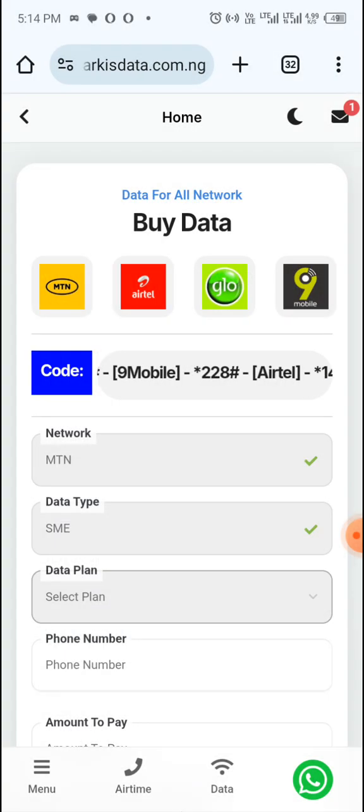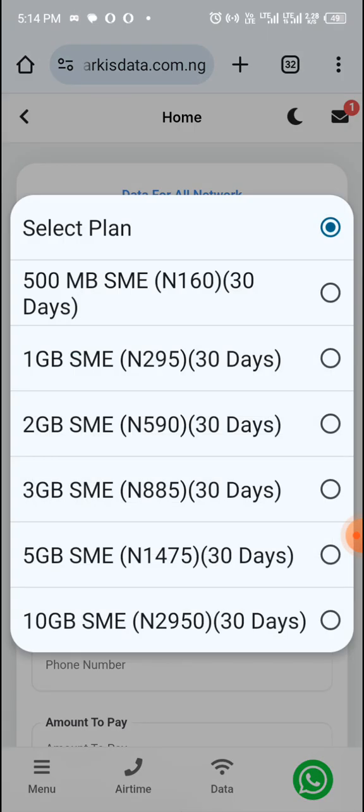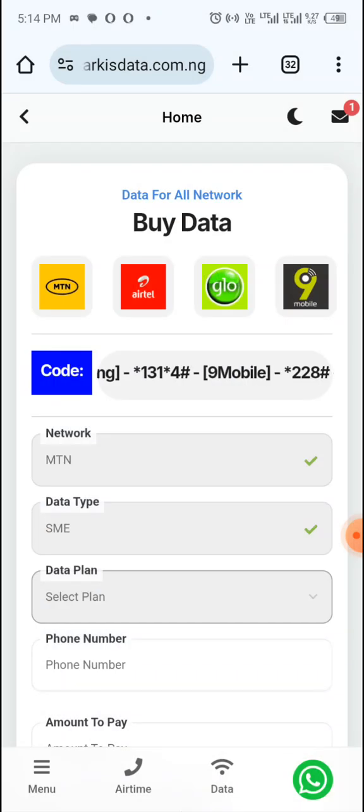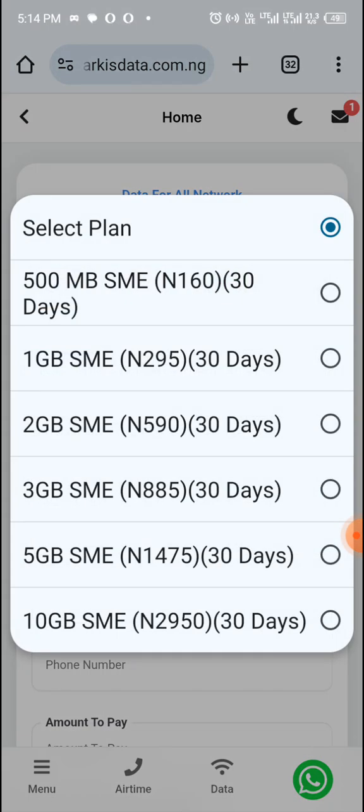So when you want to make your flyer, make sure that instead of putting the 160 that you are buying, you put like 170, 180, 190 on your flyer. Once you put that, design your flyer and send it out. How are you going to sell it? If a client contacts you for any data plan, just send your account number to that client. If you are selling this 500 MB MTN at 180, your client will send you 180 naira.